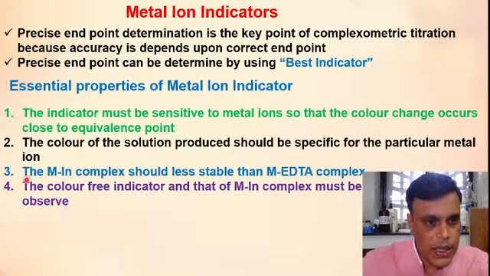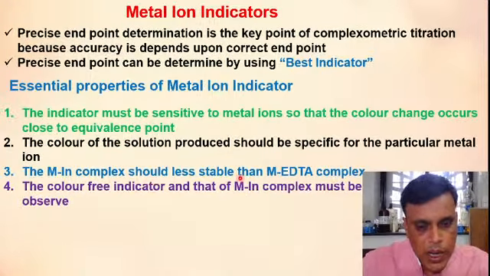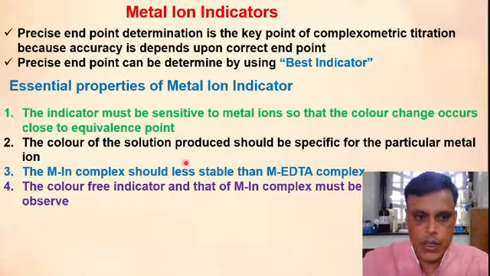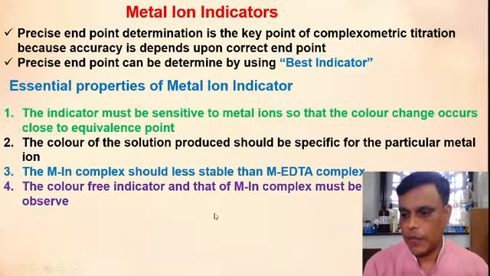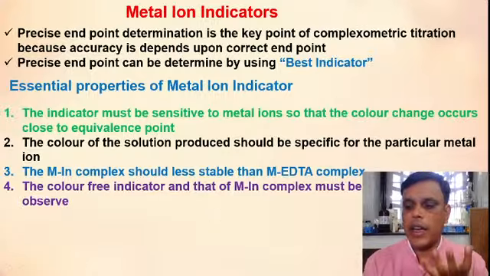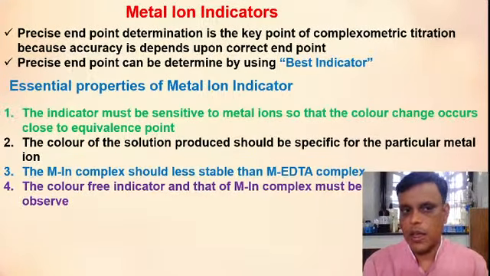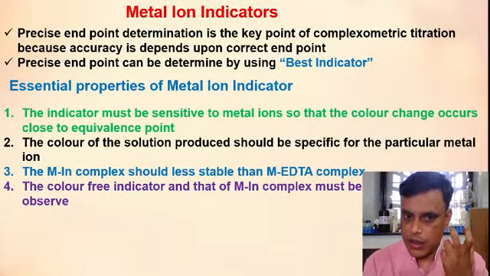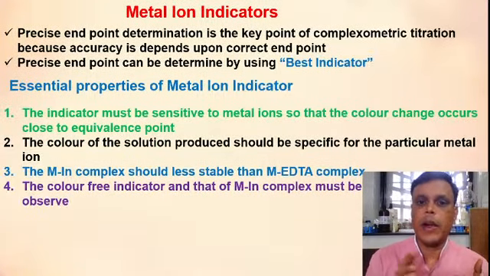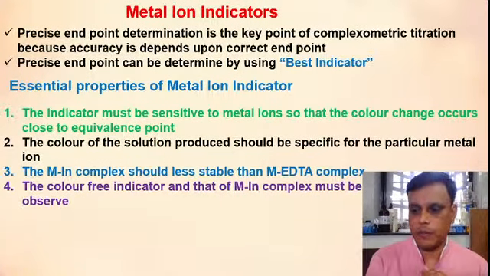Then third property is the metal ion complex should be less stable than metal EDTA complex. This is very important property of the metal indicator. क्या metal और indicator का जो complex है वो less stable होना चाहिए, because अगर वो stable है तो what will happen? The metal EDTA complex will not get formed. ठीक है?